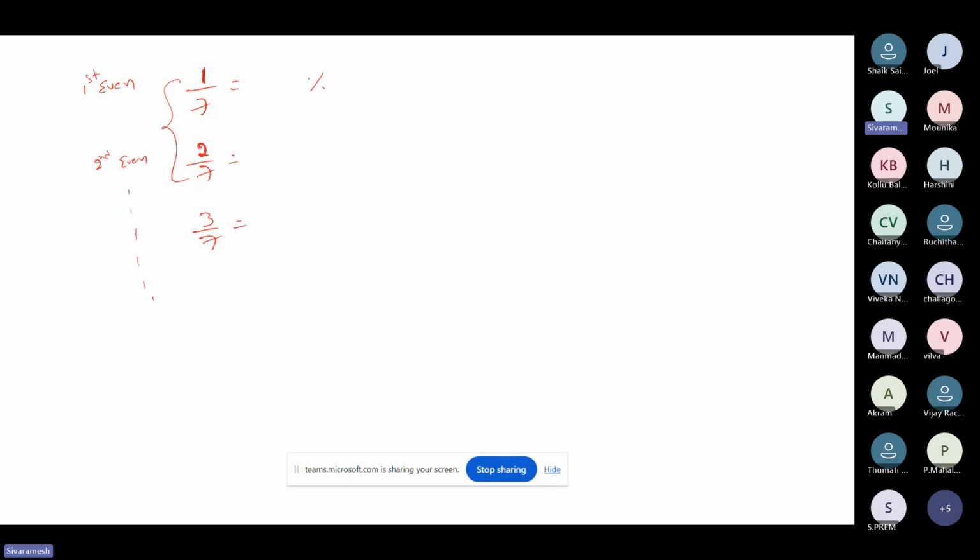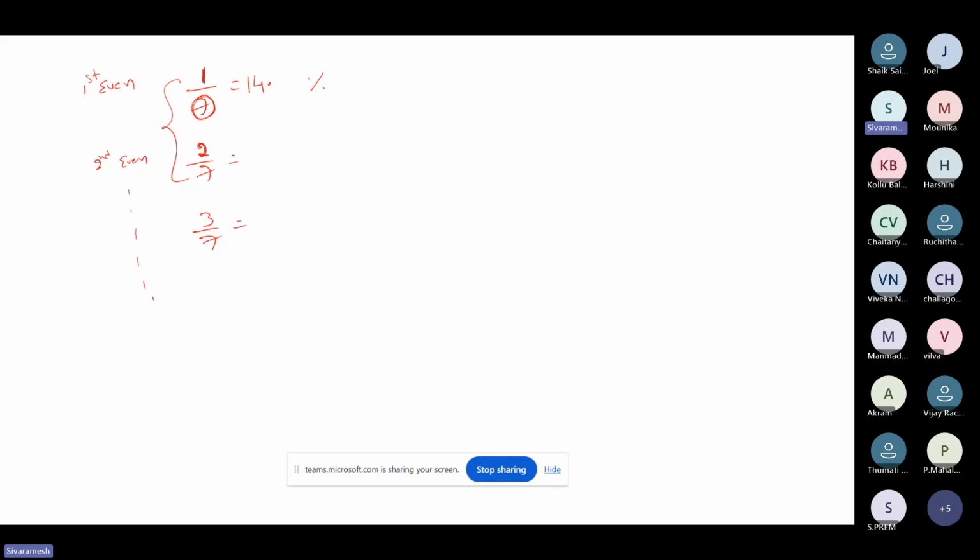Now can you tell me what is the first even number? Can anyone? Yes, sir, 2. Obviously 2. So the first even number is 2. 7 multiplied with 2 is 14. Since we are taking fractions with 7 as denominator, 1 by 7, 2 by 7, 3 by 7, you have to multiply it with 7. So the first even number multiplied with 7 is 14.